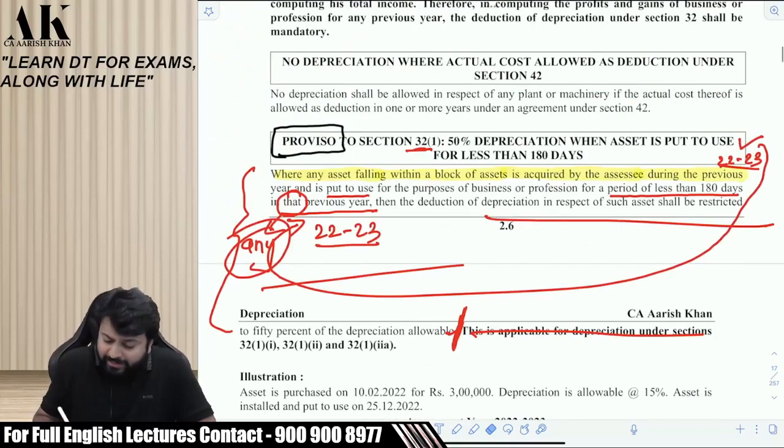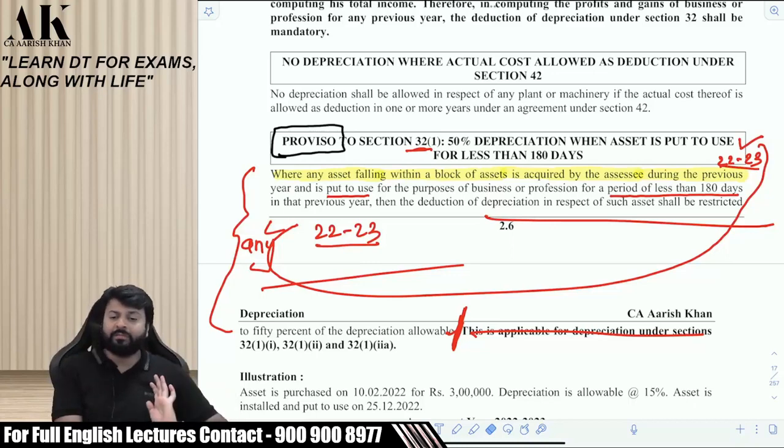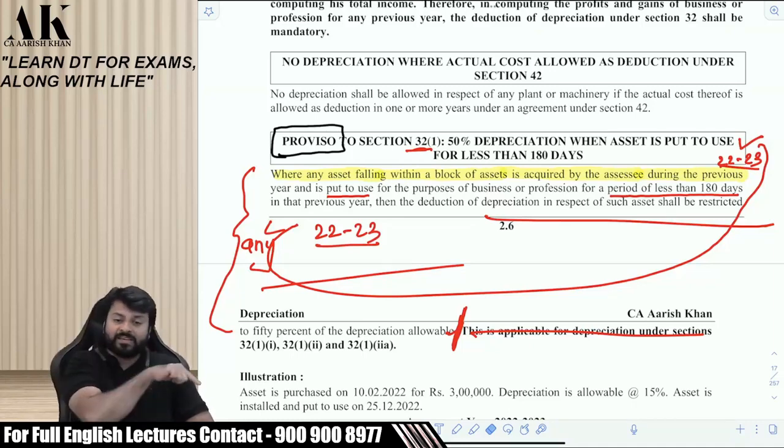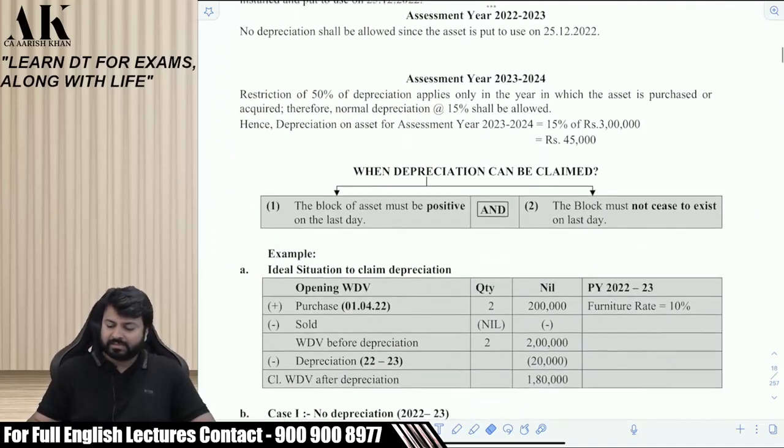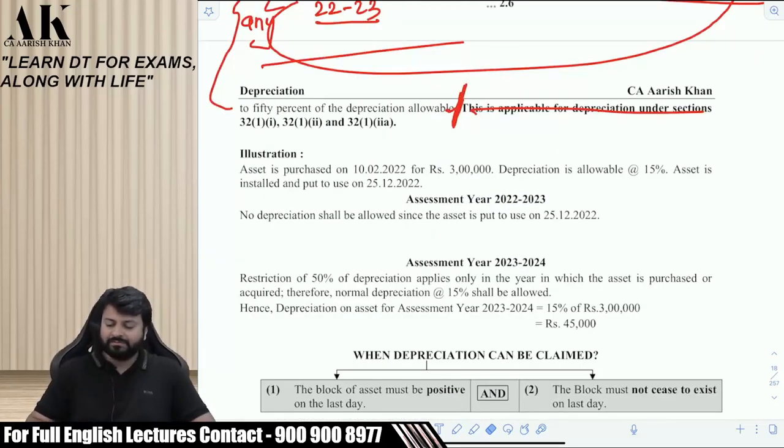Yeah, if it would have been written any previous year over here instead of that, then your answer is correct. Then it would have been half. Right? But the law is not using the word any previous year. The law is using the word in that previous year. That means the year of acquisition. Is it clear? So please, you can go through this example now. And if you have made a mistake, you can mark this example, so that when you revise, you will go through this example once.